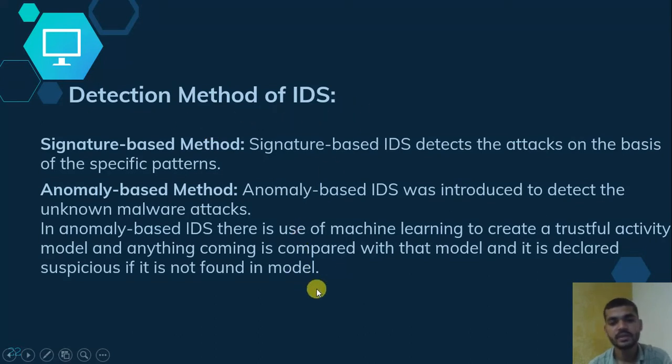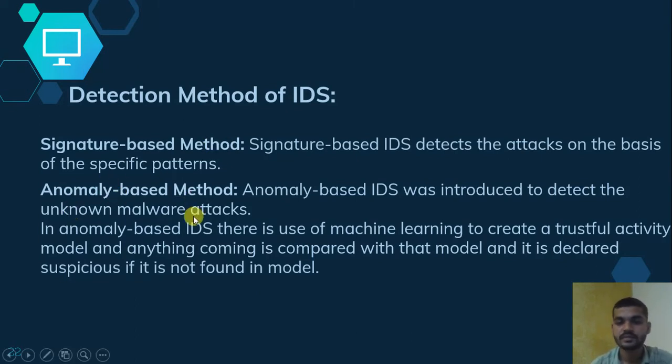So this is how the signature-based and anomaly-based methods work for detection in IDS and IPS. In the signature base, again I will repeat, they detect the attack on the basis of specific patterns of data they save. It may be the activities, the attack names, or anything which is going on regularly on their systems. If something different is happening on their system, they will detect that and give an alert message to the management.